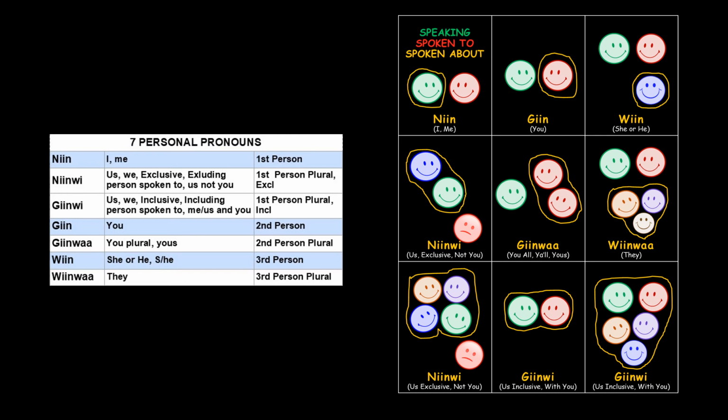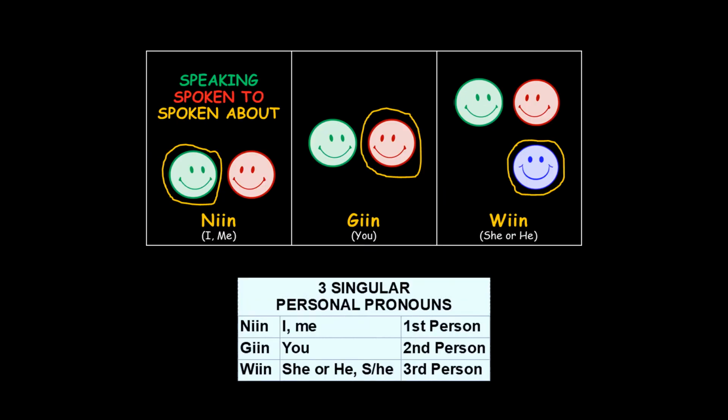Remember that we are not expected to know all 7 personal pronouns for this course. We are focused on learning just the singular pronouns, highlighted in blue, neen, geen, and ween. Now let's focus in and look at just these terms. Here we are with visual representations of the personal pronouns that are considered singular, only one person that we're talking about. The first one is neen, I.